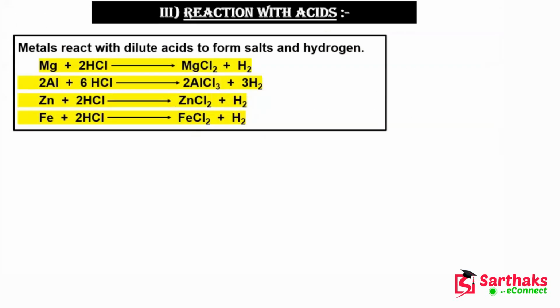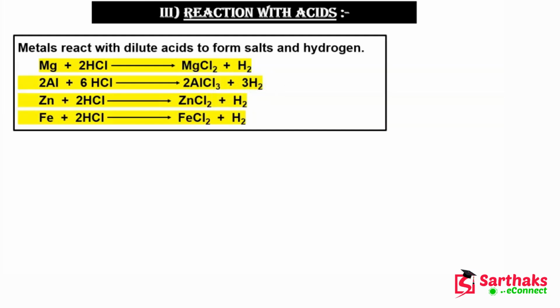Okay students, so here we are. Here we will talk about the reactions of metals with acids. The reaction of metals with acid. So guys, whenever a metal reacts with acid, it will form salt and hydrogen gas is evolved.